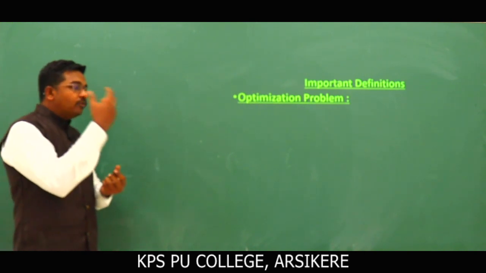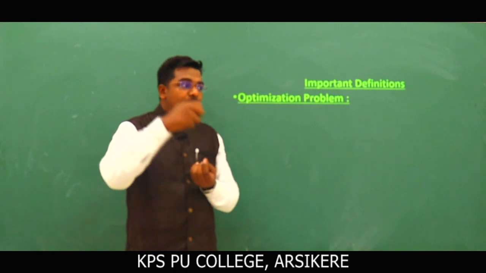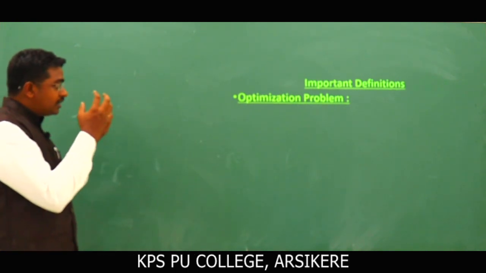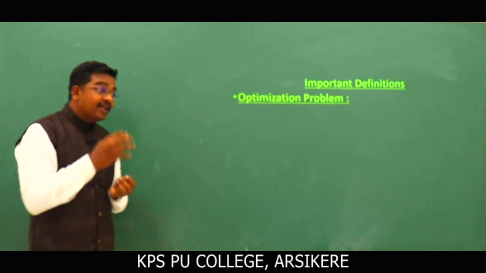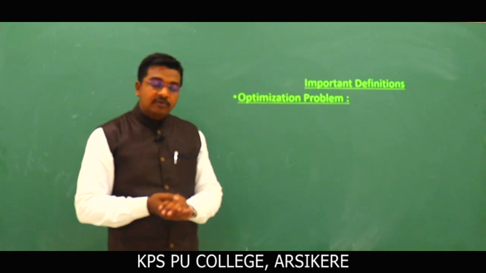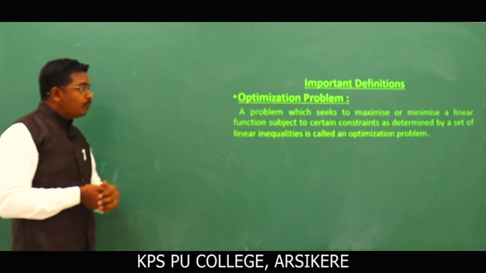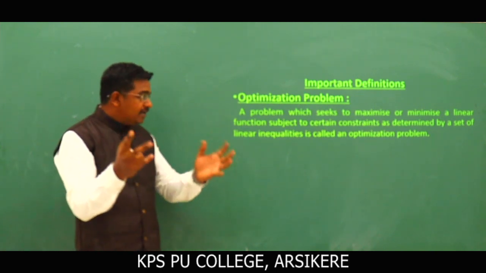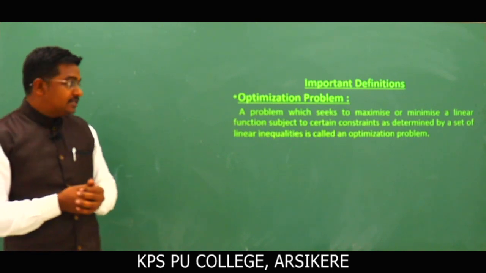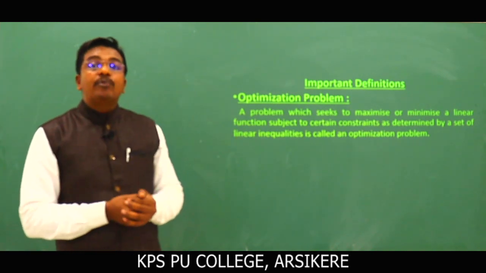In any problem, we need to find the optimal value, or maximum or minimum value, of the linear function under certain conditions or restrictions. That kind of problem we call an optimization problem. Let us see the formal definition. Definition: a problem which seeks to maximize or minimize a linear function subject to certain constraints as determined by a set of linear inequalities is called an optimization problem.